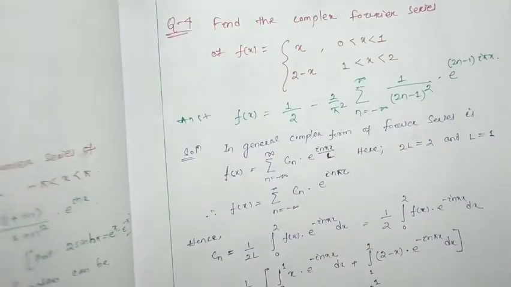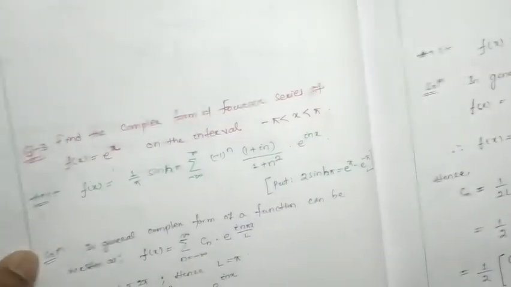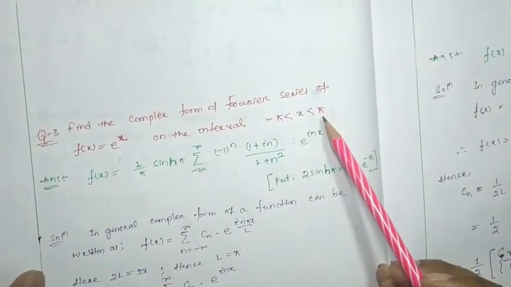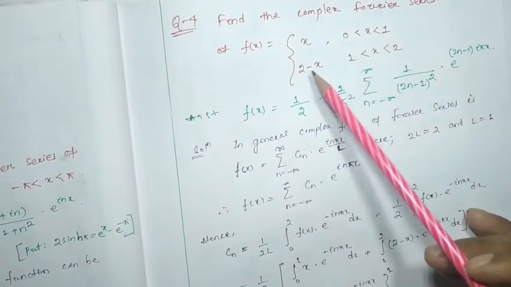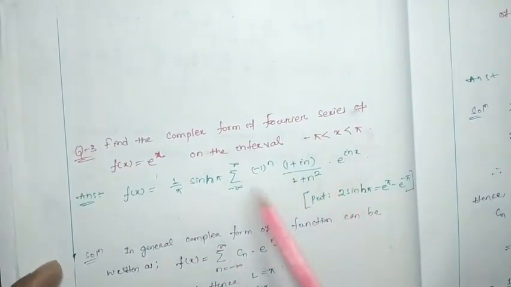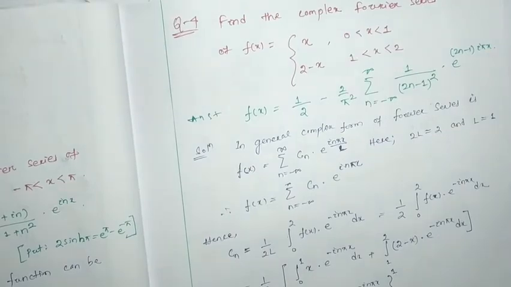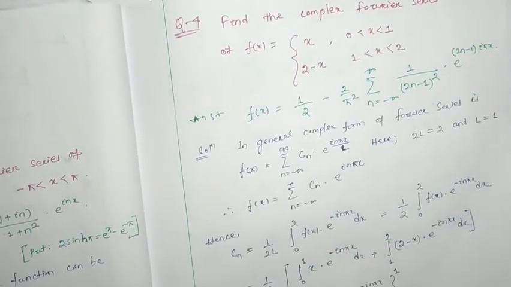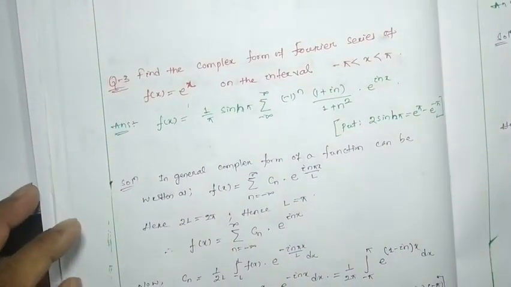That is, question number 3 is e to the power x between minus pi to pi, and another question is f(x) equal to x from 0 to 1, 2 minus x from 1 to 2. The answers I also gave to you, which you have to verify by yourself, and I also told you how to do that. Today in this class we are going to discuss these two problems in detail. So let's start with question number 3.